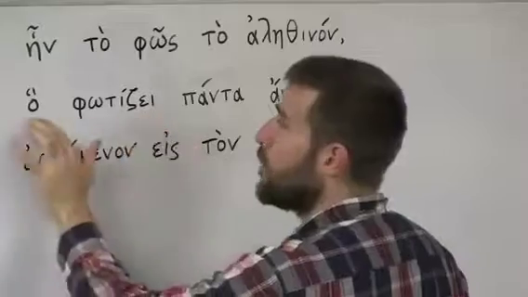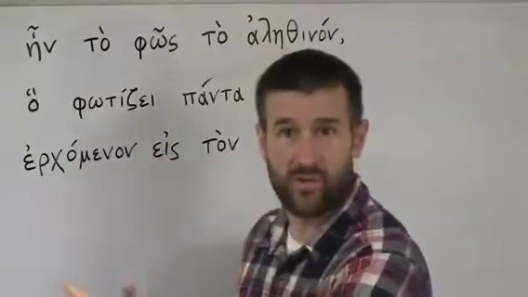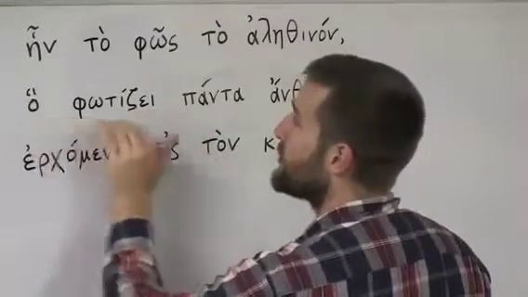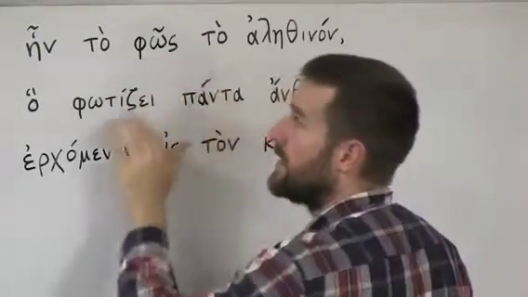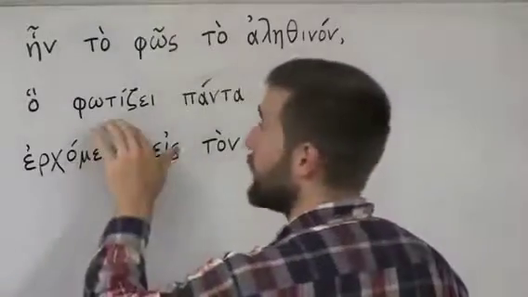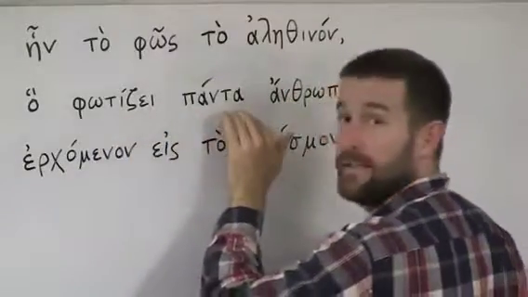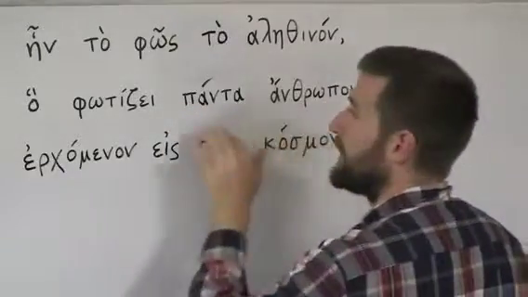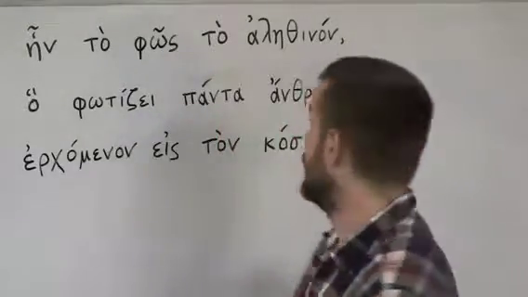O photizi, and O is the word the, but in this case it doesn't mean the. In this case it's acting as that or which. So en to phos to alithinon, o photizi, which lighteth. Notice the similarity between the noun phos, the light, and photizi, which means lights or lighteth, the verb form, third person singular. O photizi panda. Now, panda means all. Panda anthropon means every man, all men, every man.